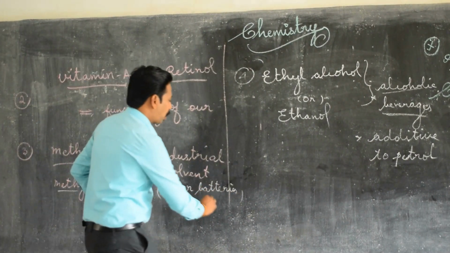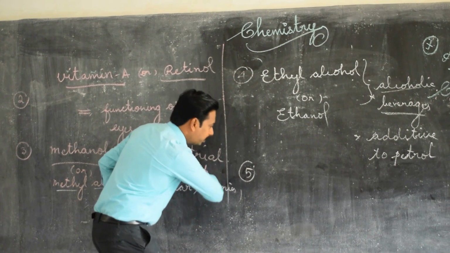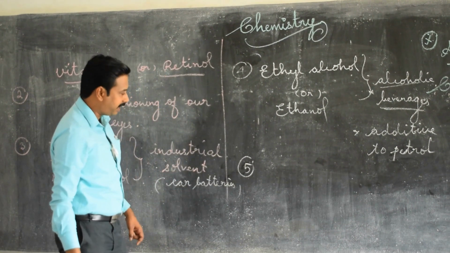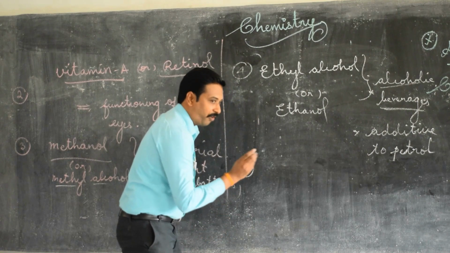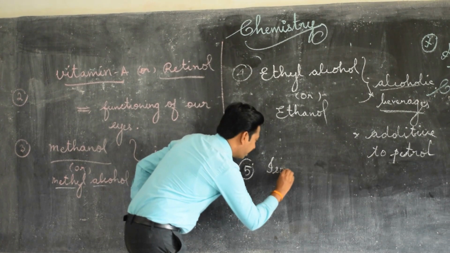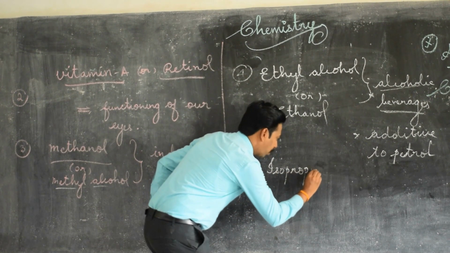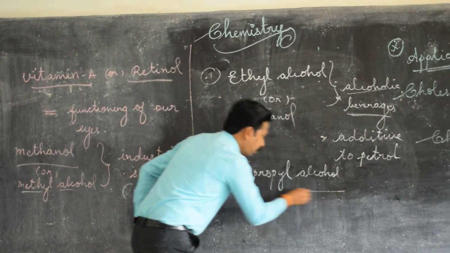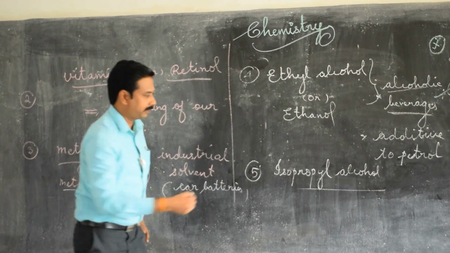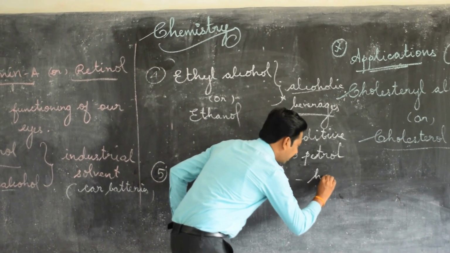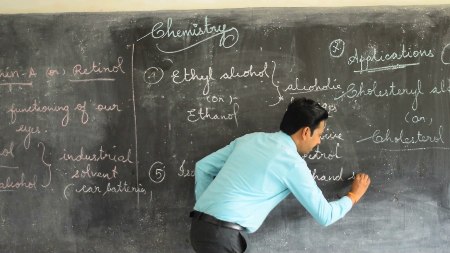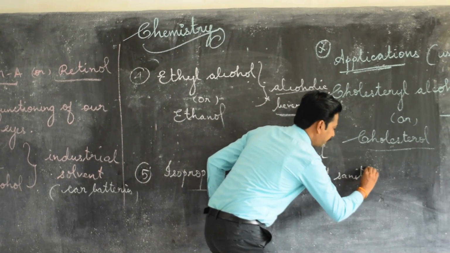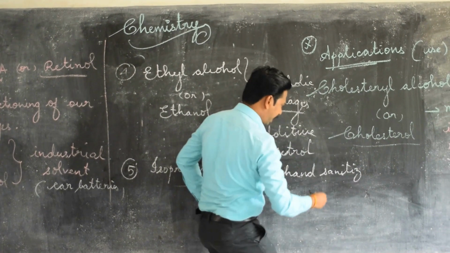So last but not the least, the fifth one mark in the first paragraph is something we are using often nowadays. Yes, I am coming to the point. As for corona, isopropyl alcohol is used as hand sanitizer, which is available in all the medical shops nowadays.